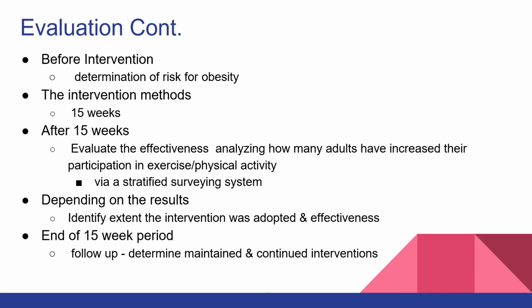Okay. So before the intervention, we would determine the risk for obesity. Our intervention would last about 15 weeks. After 15 weeks, we would evaluate the effectiveness by analyzing how many adults have increased their participation in exercise and physical activity. Like stated earlier, this is a primary intervention, so we're preventing obesity from occurring. And we would do this via a stratified surveying system.